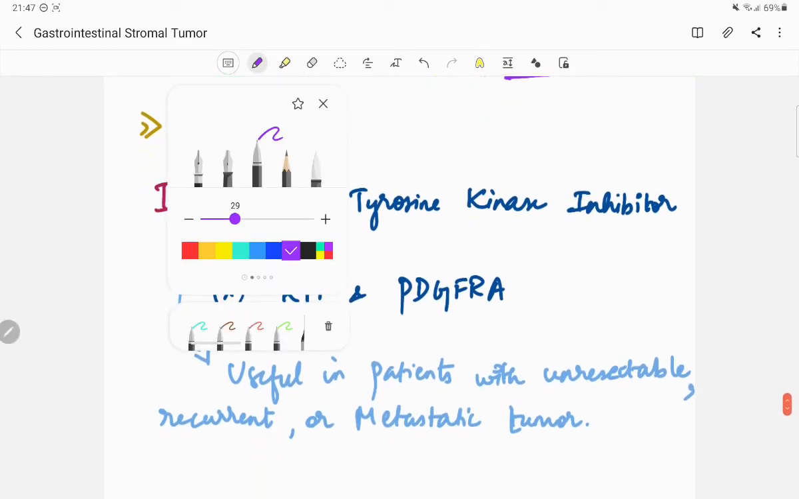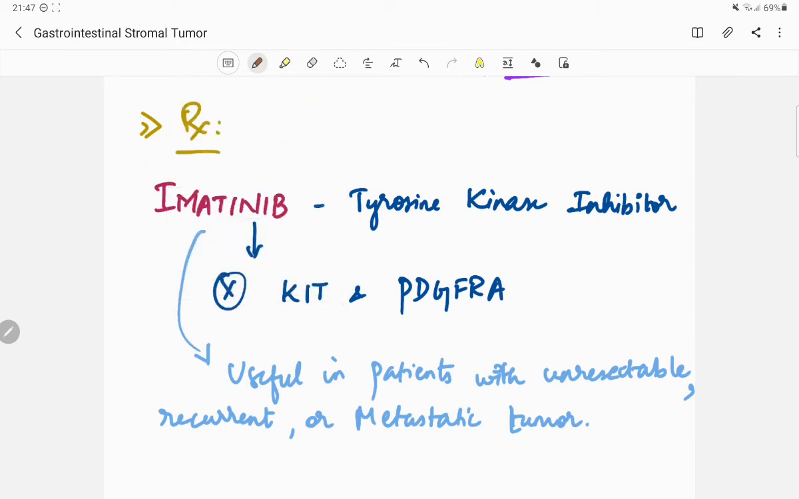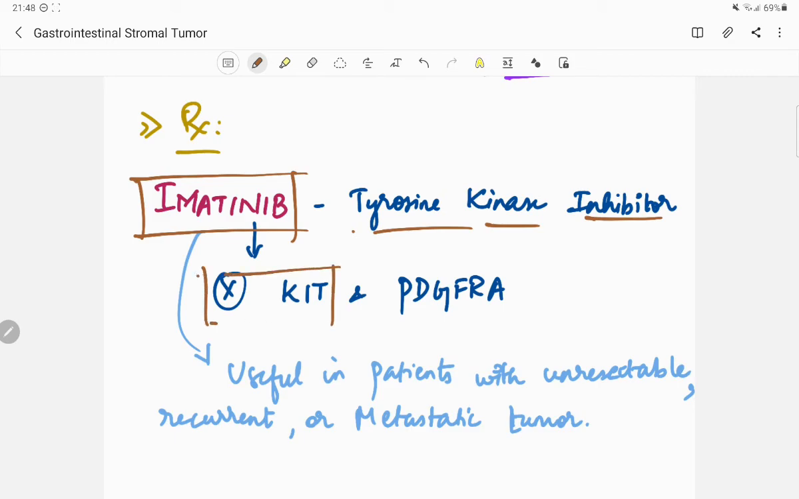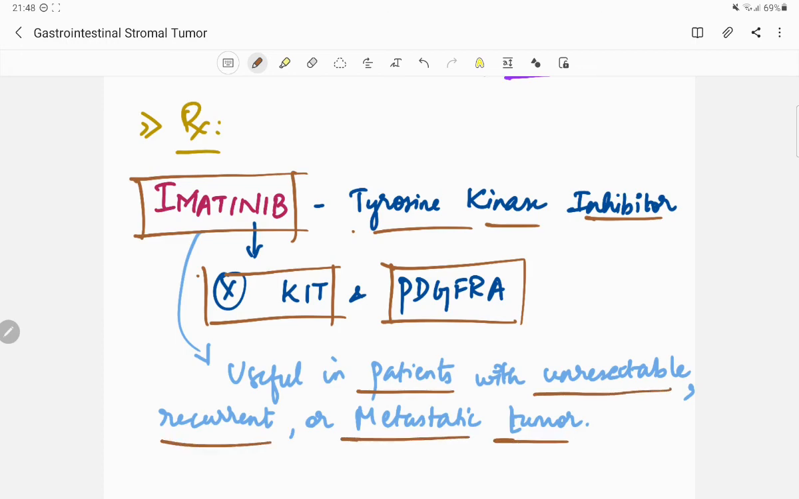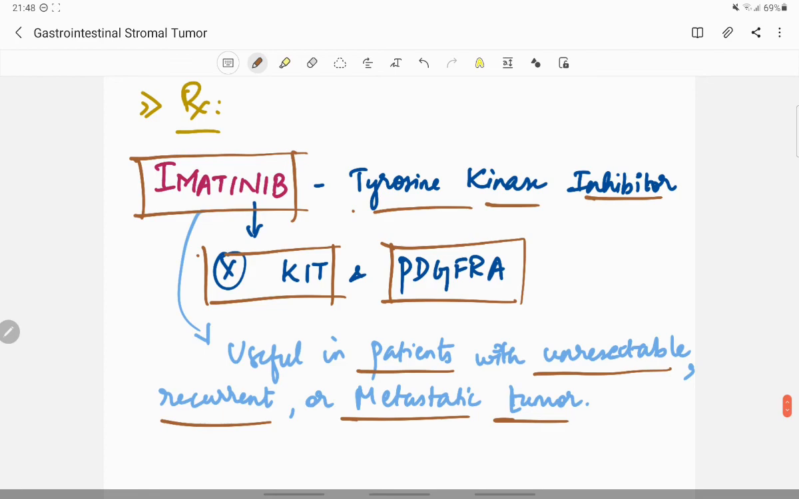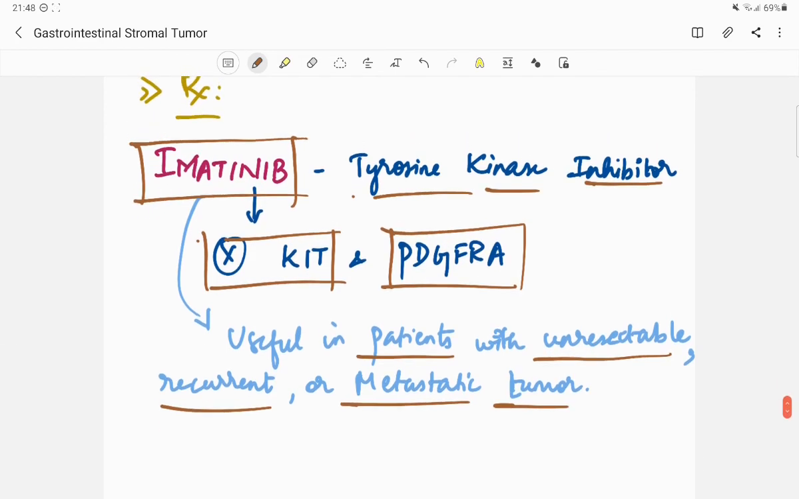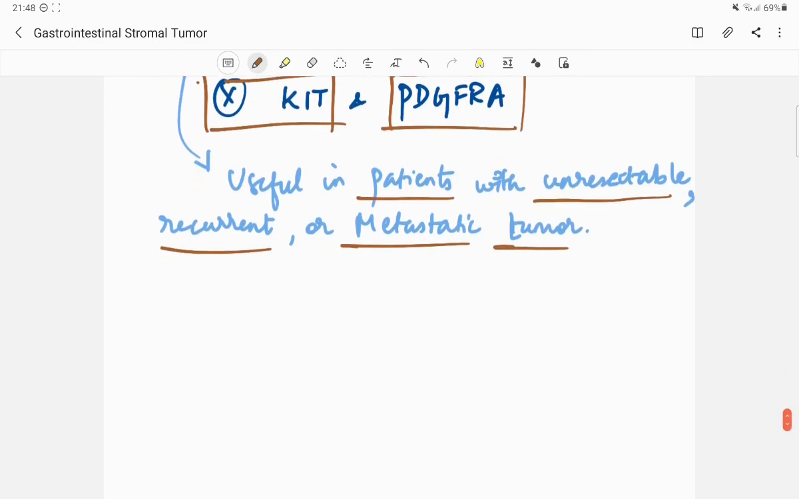Finally, the treatment of gastrointestinal stromal tumor. The treatment includes a drug called imatinib. This imatinib is a tyrosine kinase inhibitor which inhibits KIT and PDGFRA. So this imatinib is useful in patients with unresectable, recurrent or metastatic tumor.